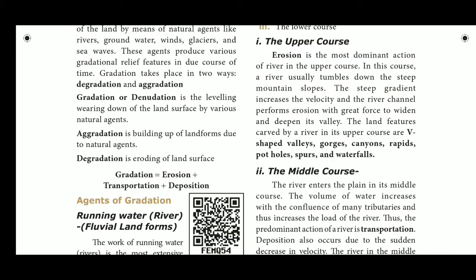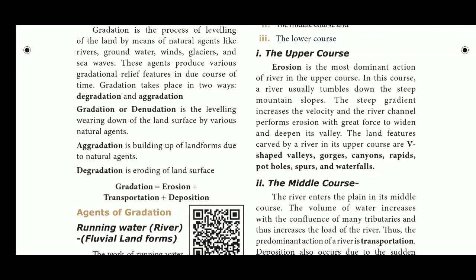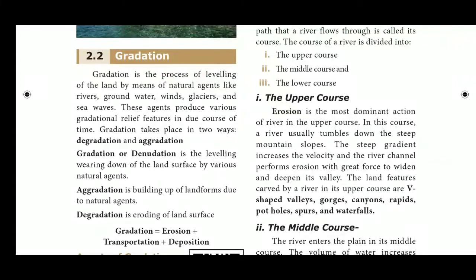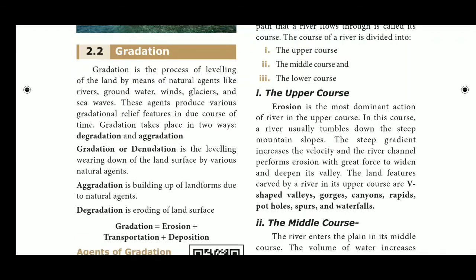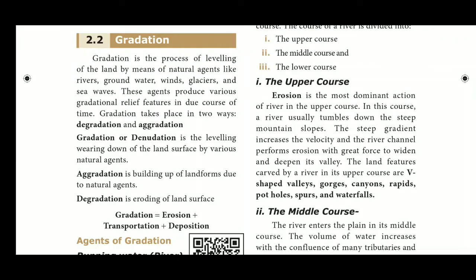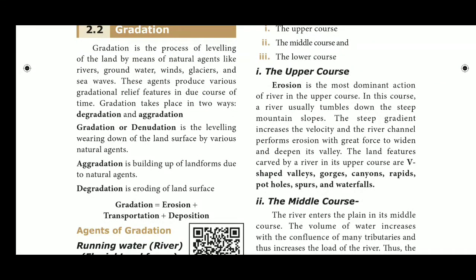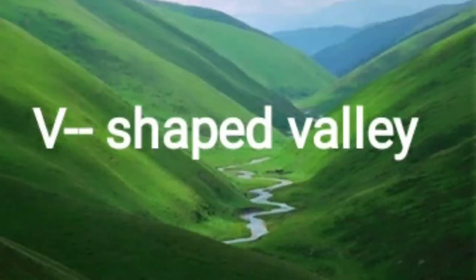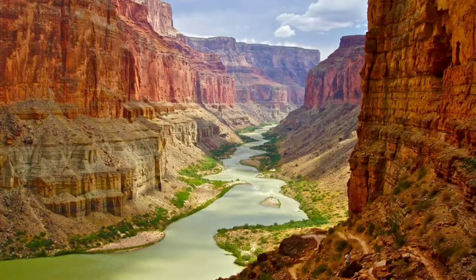Students, see page number 169. The upper course. Erosion is the most dominant action of a river in the upper course. In this course, a river usually tumbles down the steep mountain slopes. The steep gradient increases the velocity, and the river channel performs erosion with great force to widen and deepen its valleys. The land features carved by a river in its upper course are V-shaped valleys, gorges, canyons, rapids, potholes, spouts, and waterfalls.